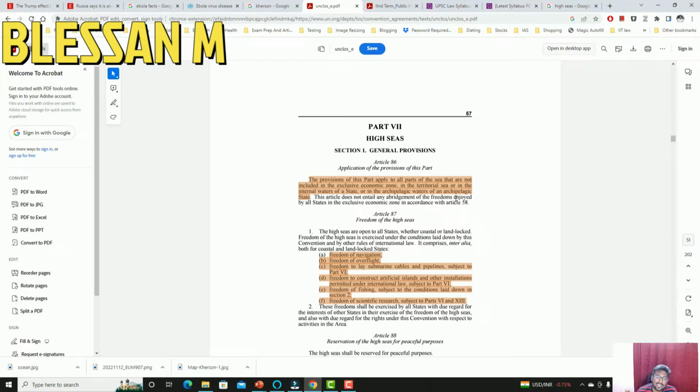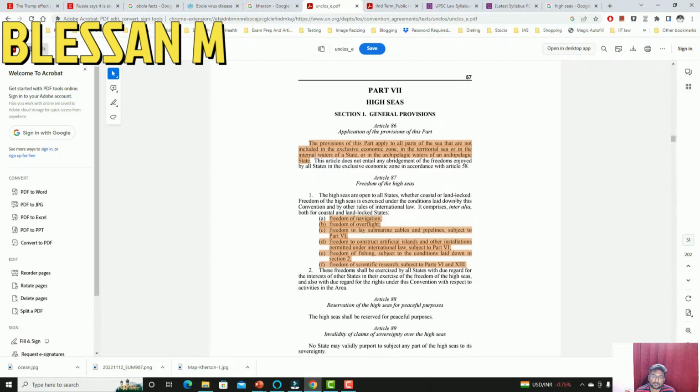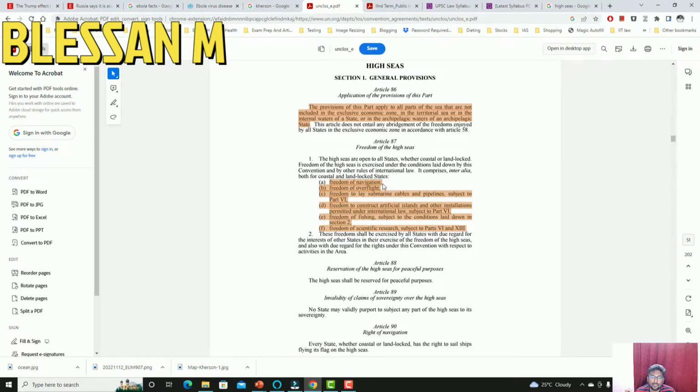Next, Article 87 talks about freedom of high seas. Some of the important freedoms of high seas are the freedom of navigation, freedom of overflight, and the freedom to lay submarine cables and pipelines subject to Part 6, freedom to construct artificial islands and other installations permitted under international law, freedom of fishing and freedom of scientific research.